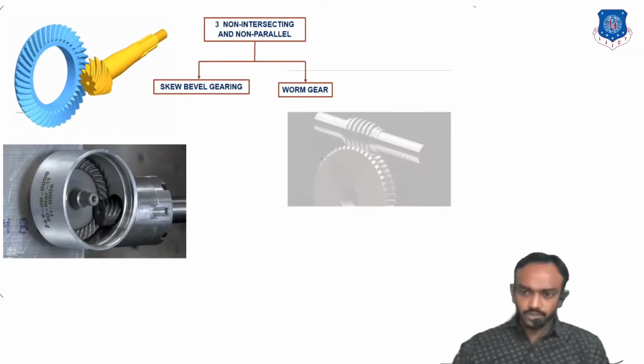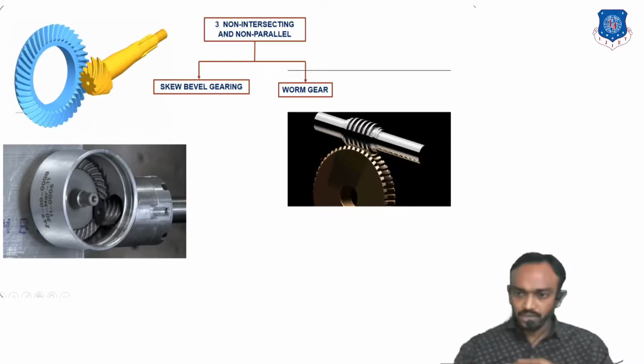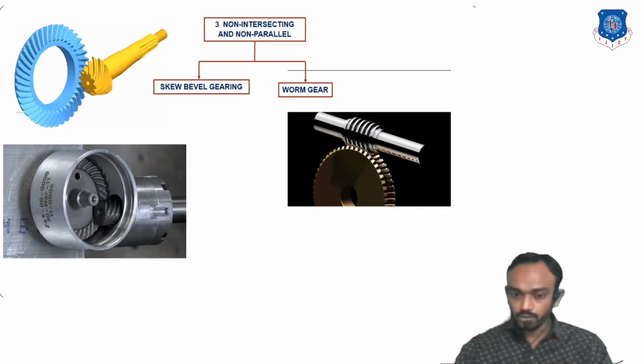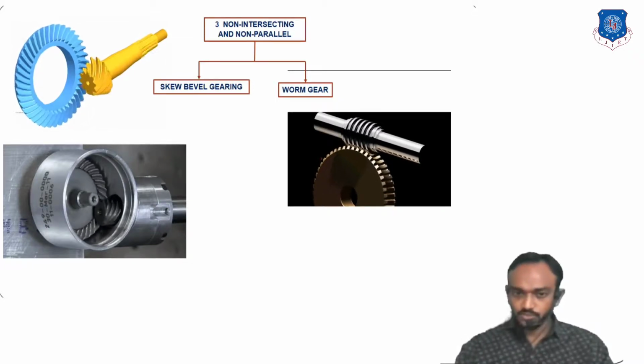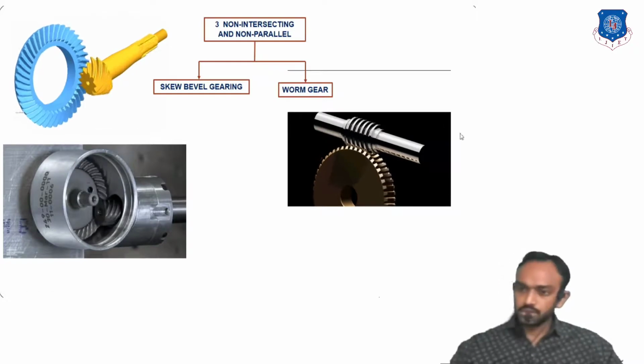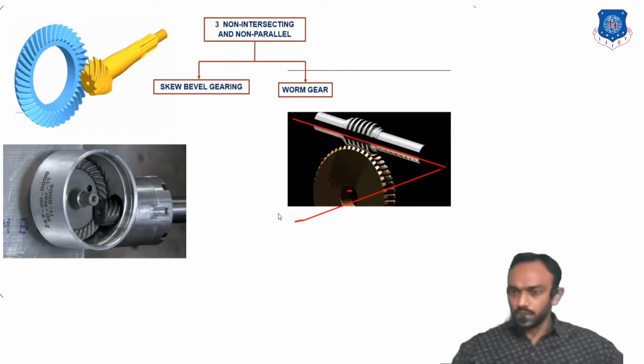Second is a worm gear. Worm gear is used for transmitting very high torque and large reduction in speed ratio. You can see the axis of this shaft here, and the second is here. It is non-parallel and non-intersecting.